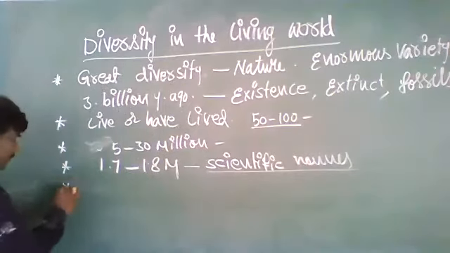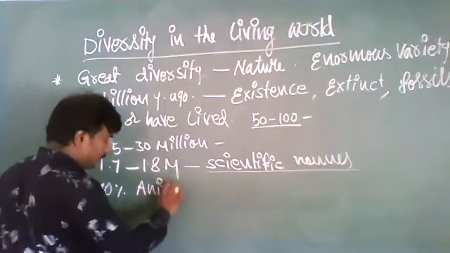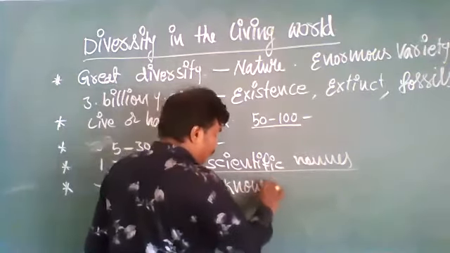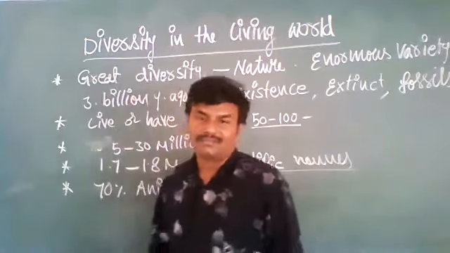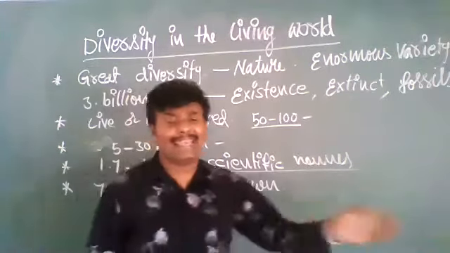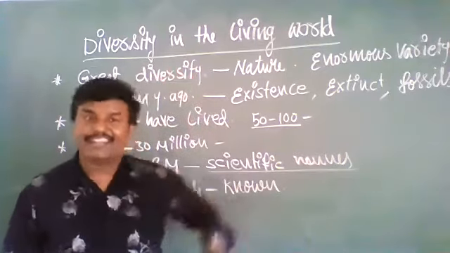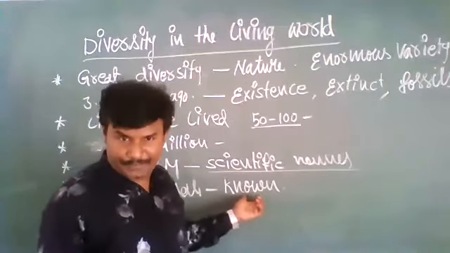See here, approximately 70% of the animal species are known to our scientists. We don't know. Very few, dog, cat, rat, tiger, lion, elephant, like this, some animals only we know. But our scientists know them.